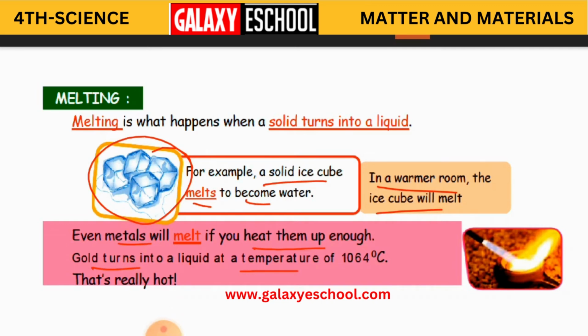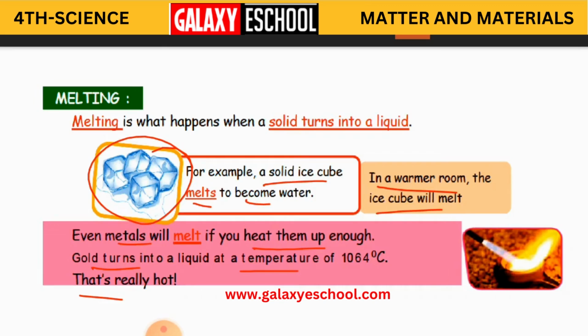We will not be able to bear even 42 to 45 degrees of temperature in summer. Gold is going to turn into liquid at that heavy temperature. Clear, children? That is really hot. So what did we learn by this? Even metals, if they are exposed to much heat, are going to melt.